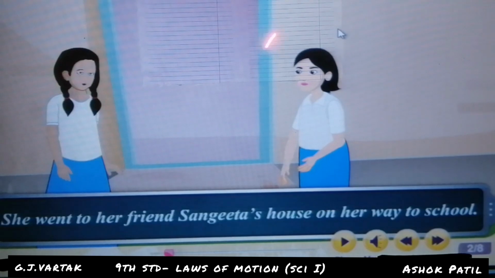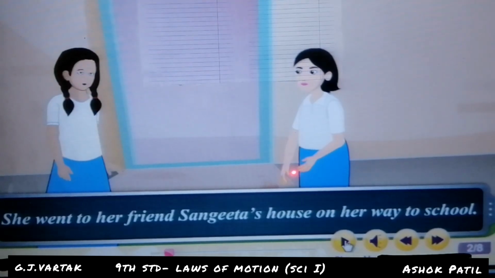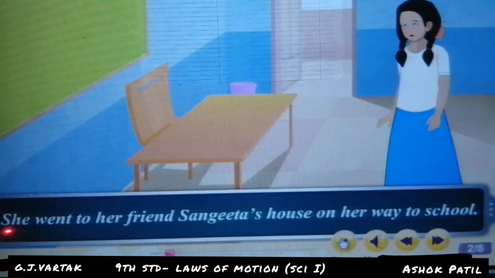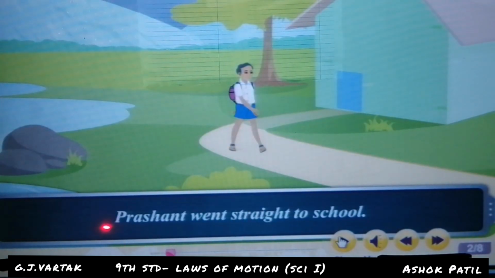She met Sangeeta and both went to school, but Prashant went straight to school.